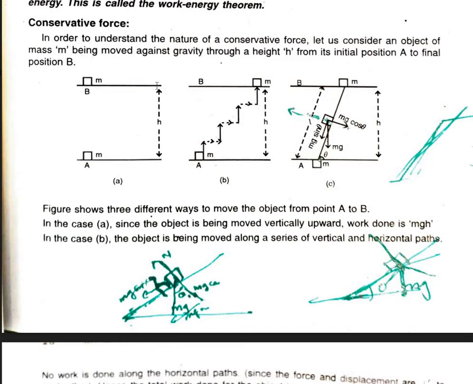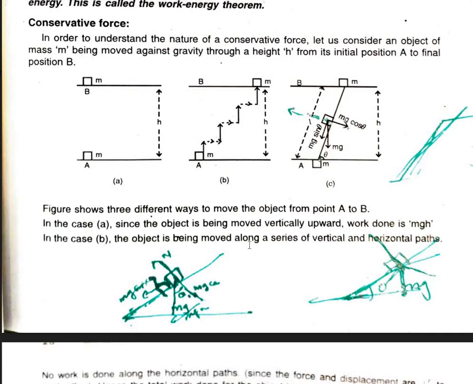Here we are doing work against gravity, so the force is mg and the displacement is h. So the work done to take the body from A to B is mgh in the first case.